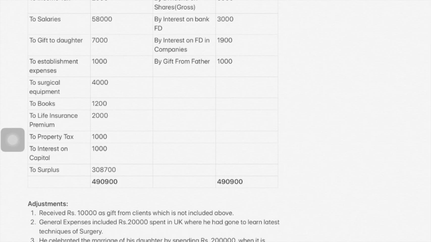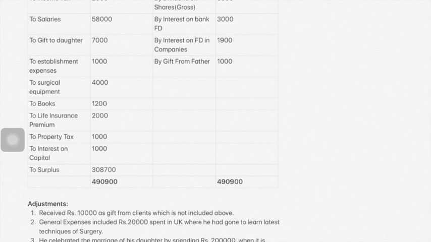Next, to interest on capital. This interest on capital, you just star mark it. Interest on capital is like he is the owner and he is only giving money to himself. I mean, he is paying money to himself. So this is not an expense, so you cannot claim it.